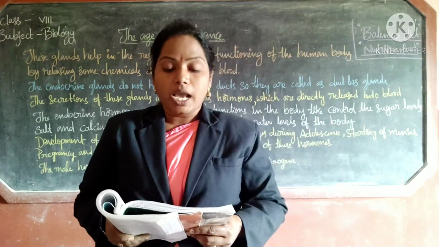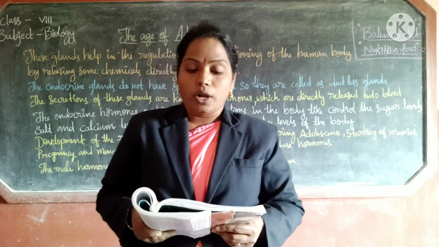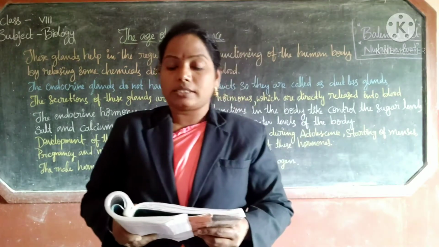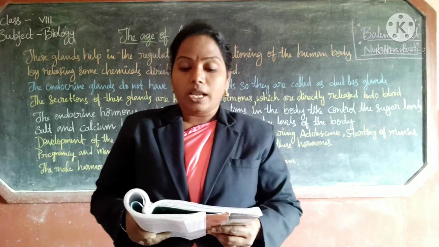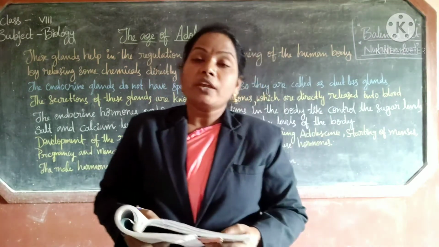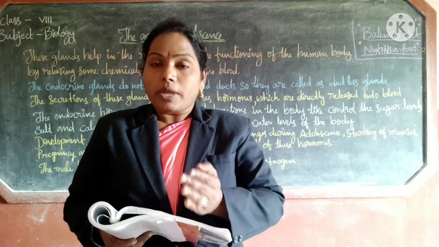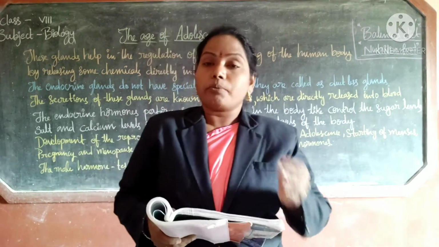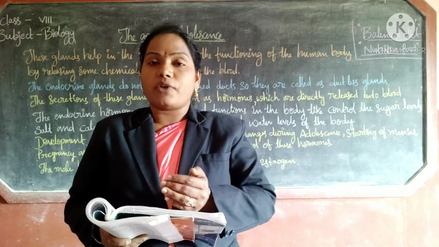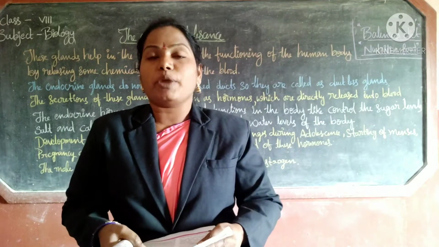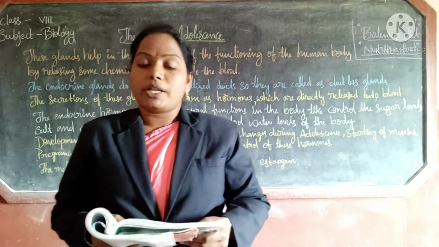Next one is luteinizing hormone, called LH. Luteinizing hormone causes the egg to burst out from the follicle and flow into the fallopian tube. Whenever the egg doesn't get fertilized, it bursts out from the follicles of the female reproductive system and flows into the fallopian tubes. This is called menstruation. Luteinizing hormone helps in menstruation.